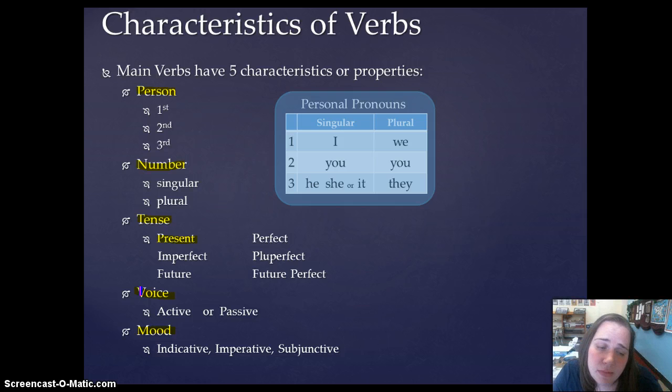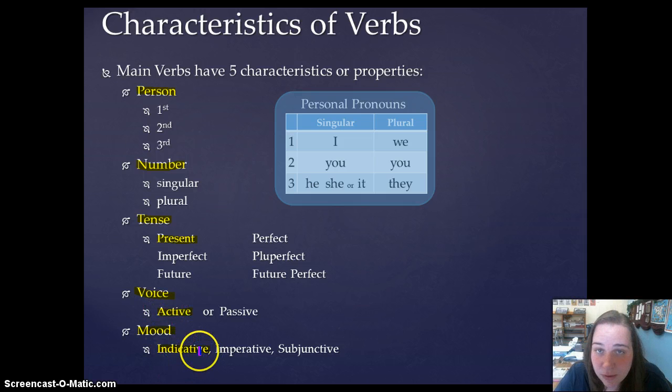Likewise, there is either the active or the passive voice. And for today, all you need to know is active voice, meaning that the subject of the verb is doing the action of the verb. That's what active means. And then today we are going to learn the indicative mood.